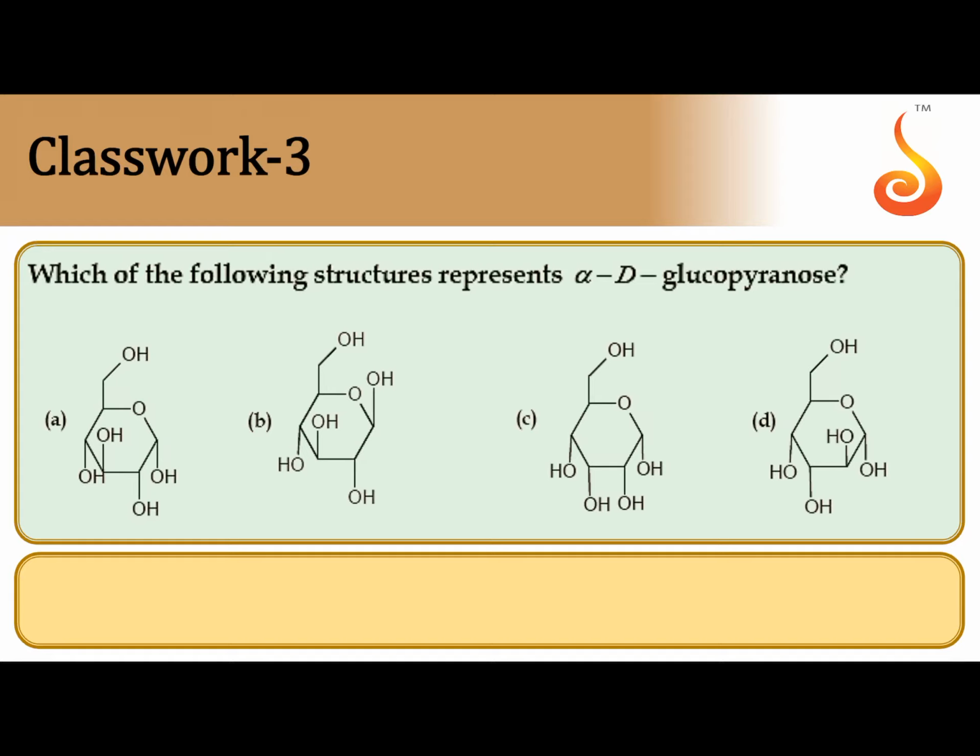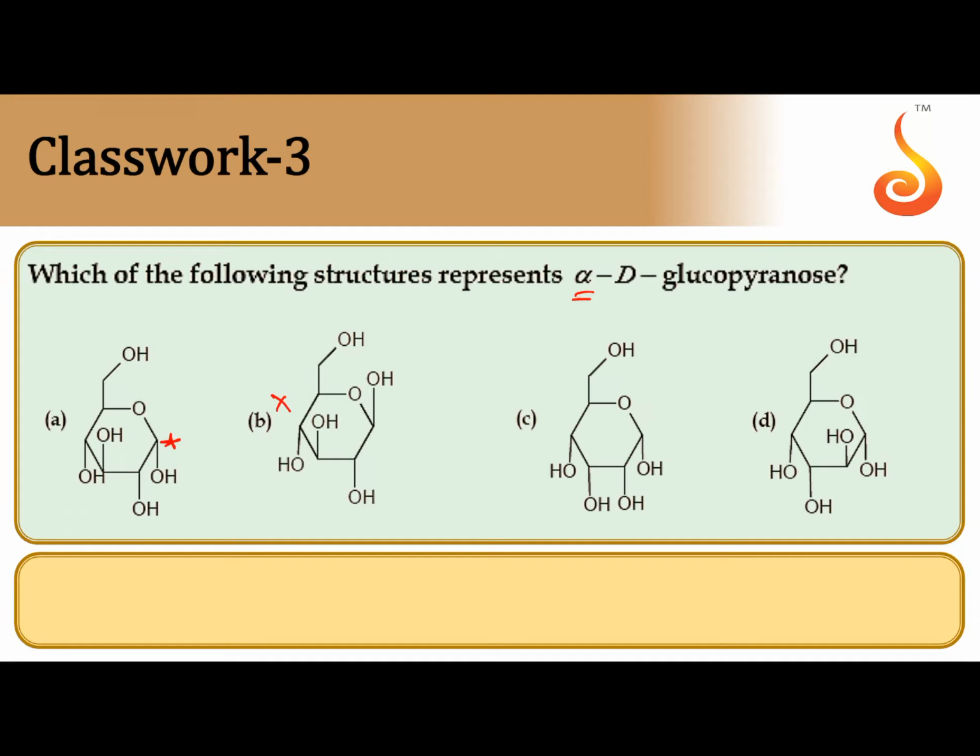Which of the following structures represents alpha D glucopyranose? So alpha means OH at the anomeric carbon on the right hand side in the open chain structure. So in the pyranose ring structure, OH should be below the plane of the ring. So alpha D: option A is indicating alpha D, C also indicating alpha D, even D also indicating alpha. So you can eliminate option B because OH is above, beta.